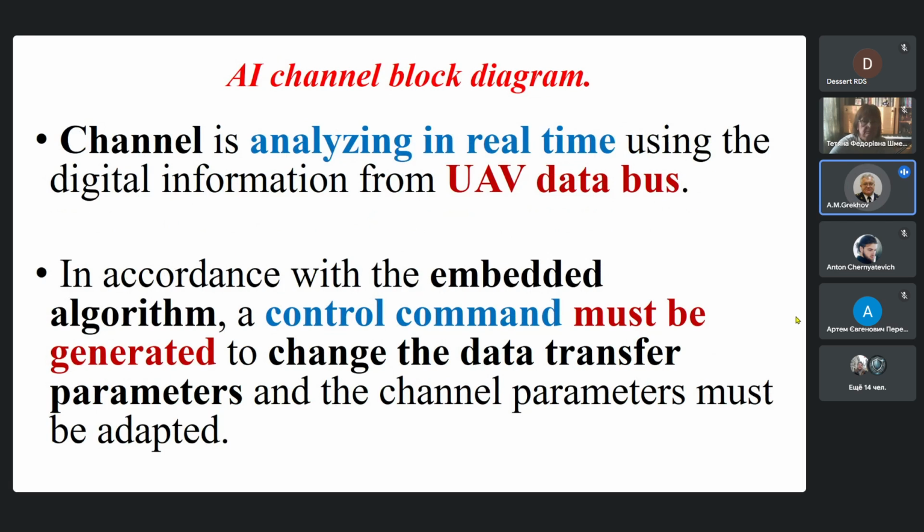The channel is analyzed in real time using digital information from the unmanned aerial vehicle data bus. In accordance with the embedded algorithm, a control command is generated to change the data transfer parameters, and the channel parameters are adapted.